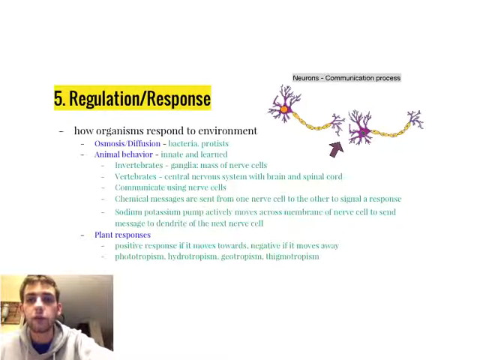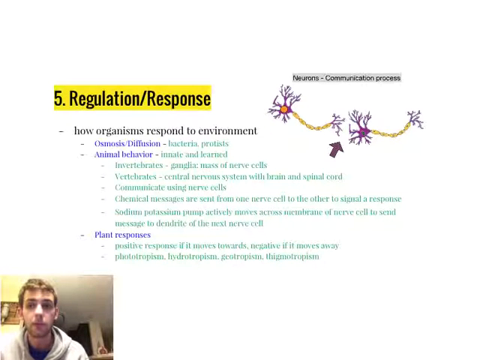An example of using nerve cells to respond to the environment in vertebrates is the sodium-potassium pump. It's one of the most important pumps in your body, and that's how organisms actively move sodium-potassium across the membrane.